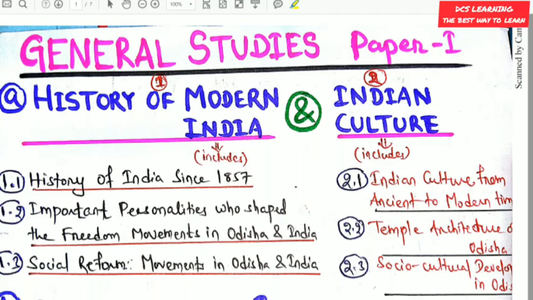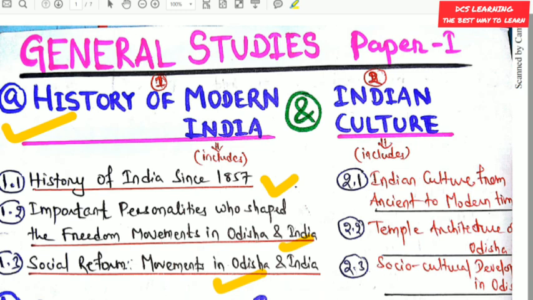In this video, we will discuss the syllabus of OPSC Mains General Studies Paper 1 and Paper 2. So, first is History of Modern India. History of Modern India includes History of India since 1857, important personalities who shaped the freedom movement in India, and social reform movements in Odisha and India. So remember, friends, these things are included in the history of modern India.